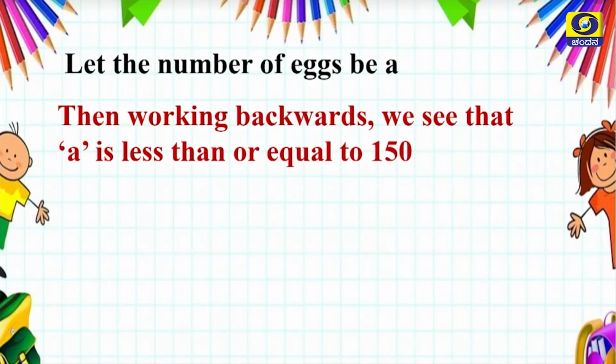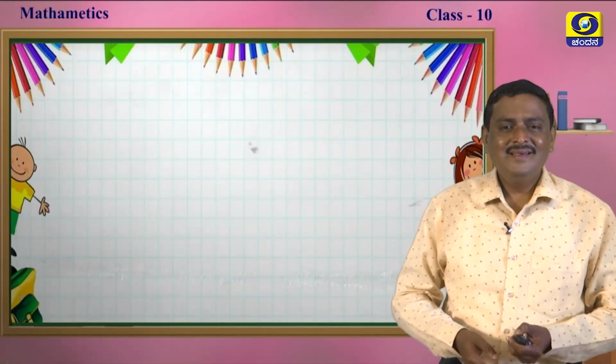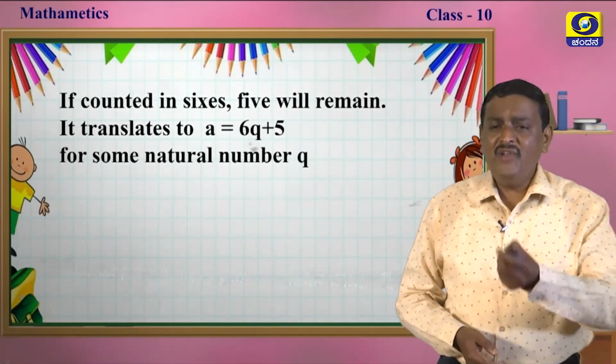I already told you, if counted in sevens, nothing will remain, which translates into an equation A is equal to 7p plus 0. Here p is some natural number, my dear students. And if counted in sixes, 5 will remain.